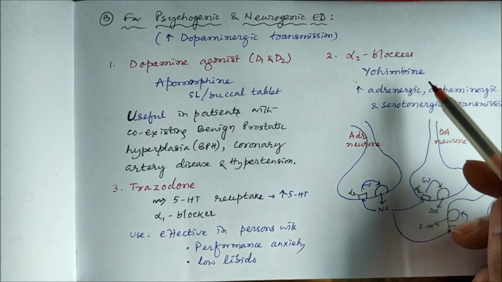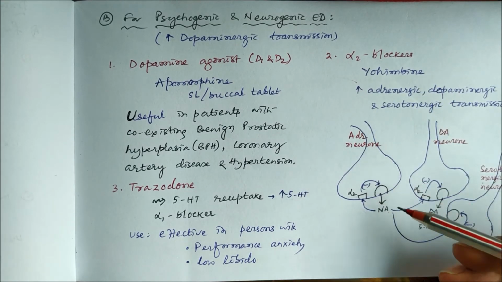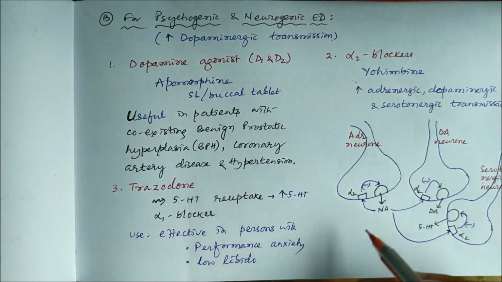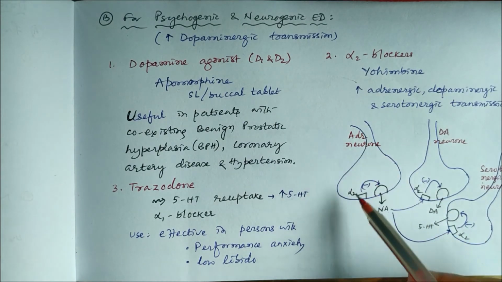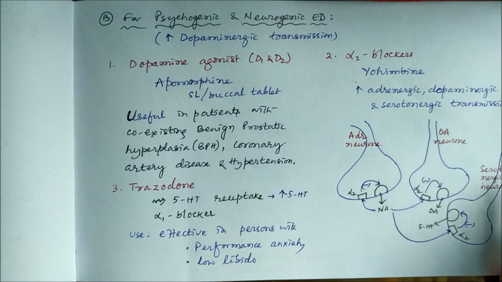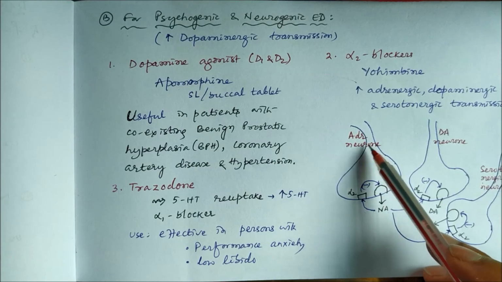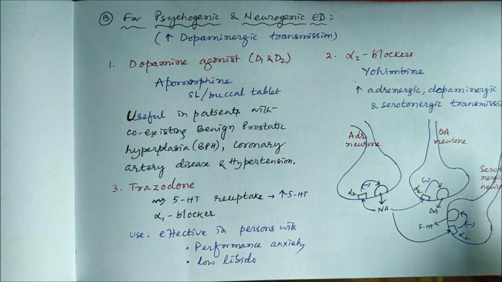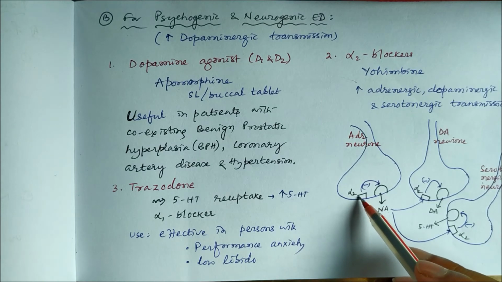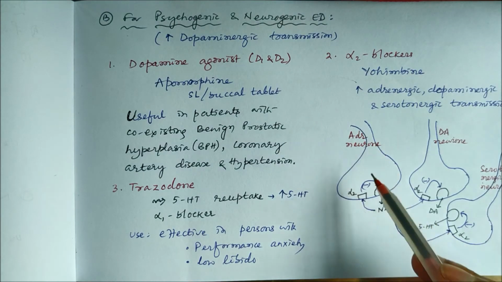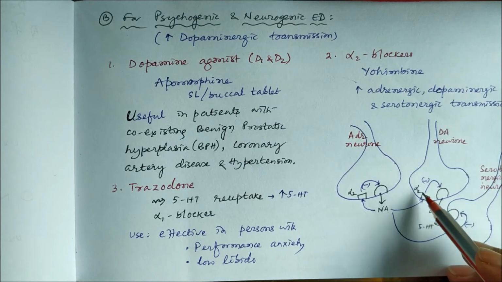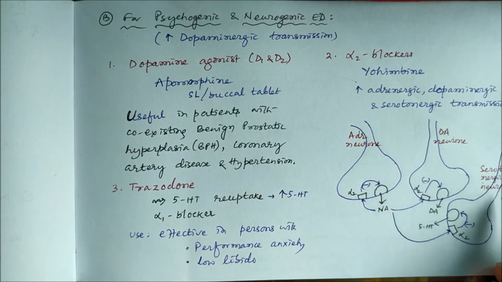So these alpha-2 blockers like yohimbine, alpha-2 is an autoreceptor located in the presynapse. And not only in adrenergic neuron, it is also present in dopaminergic neuron and serotonergic neuron. The presynaptic receptor alpha-2 is located in adrenergic neuron, dopaminergic neuron, serotonergic neuron. And we can call the alpha-2 receptor in adrenergic neuron as autoreceptor, whereas alpha-2 receptor in dopaminergic neuron and serotonergic neuron, we can call them as heteroreceptor.